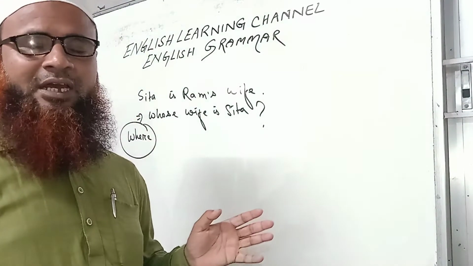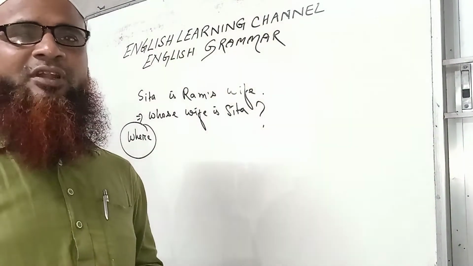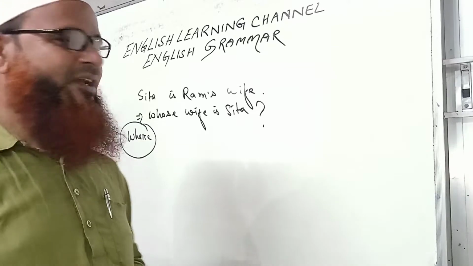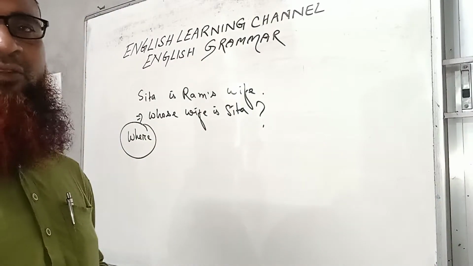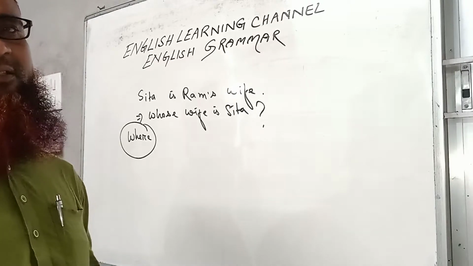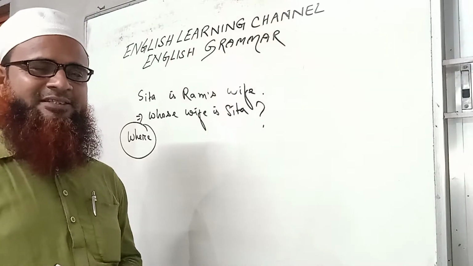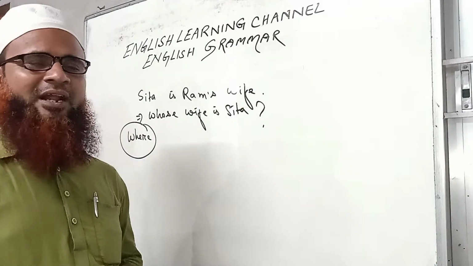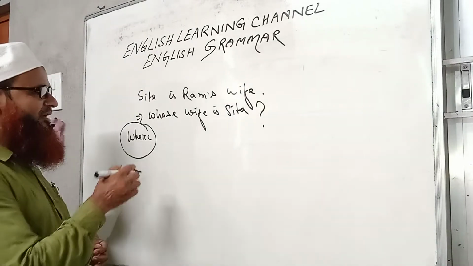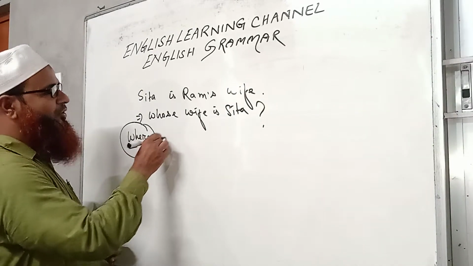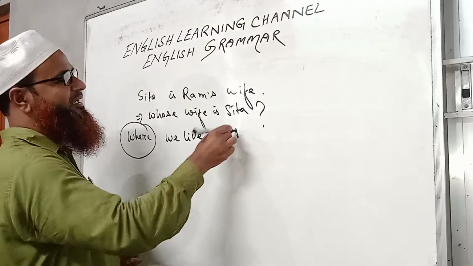If we ask question by using where, then the answer always becomes a place. To know a place, we use where for asking question. Very simple one. So I am writing here: we live at Nalbari.